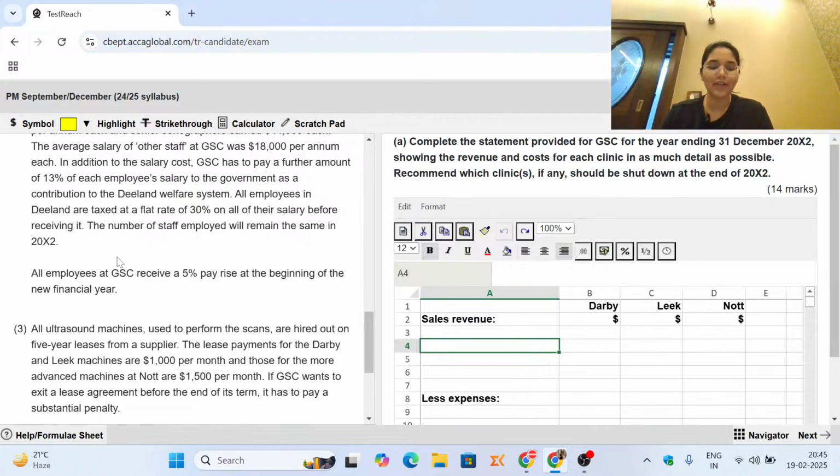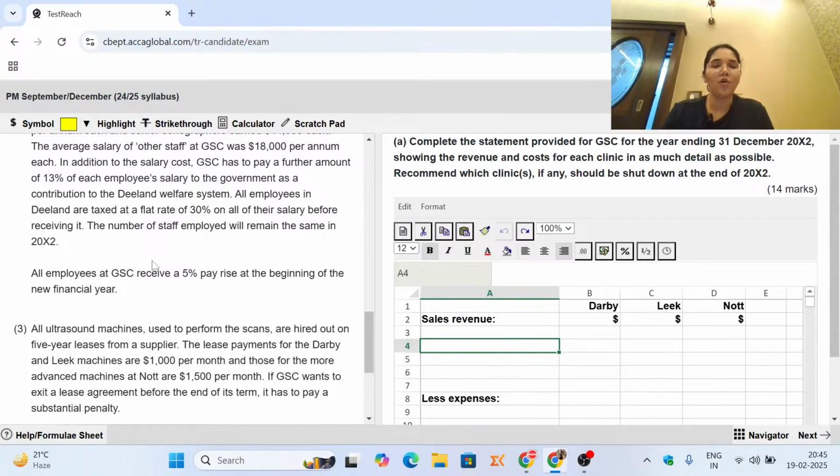All employees at GSC, so Ashish is asking, is this the real past paper? Absolutely yes, Ashish. This is published by ACCA on the ACCA practice platform. So this is one of the questions that somebody might have actually faced in their real exam in September 24 or December 24 in one of the sets of paper that gets asked.